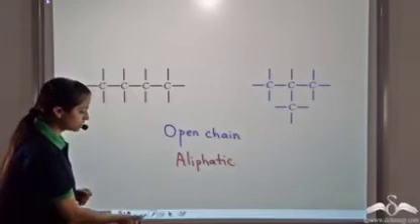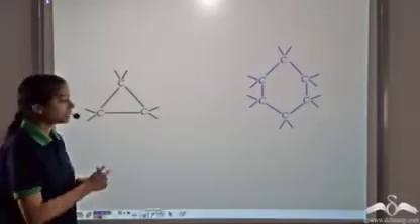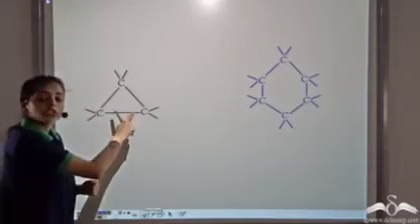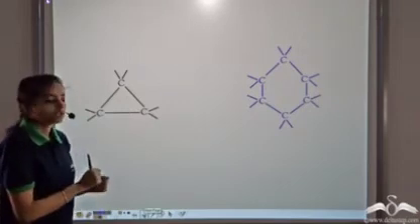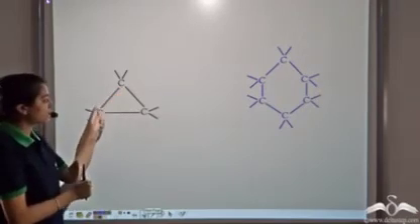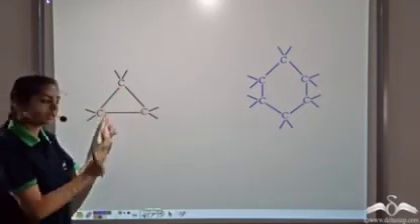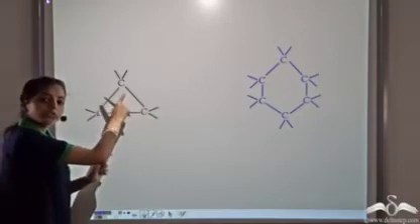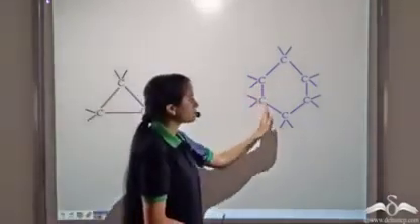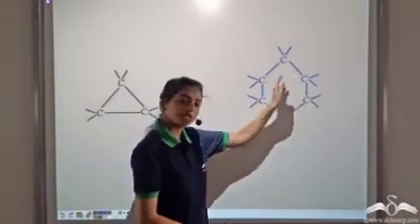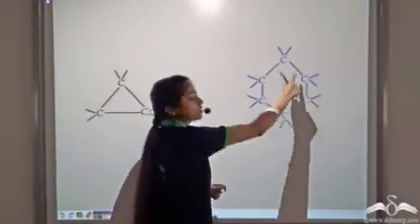Another way by which carbon links to itself is by forming a closed loop kind of a structure. So in this case, you see that carbon atoms are linked to each other and they form a closed loop. Similarly, in this case, you observe that carbon atoms are linked to each other and they form a closed loop.